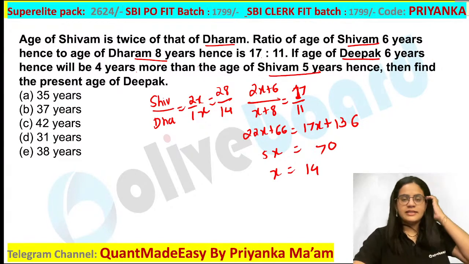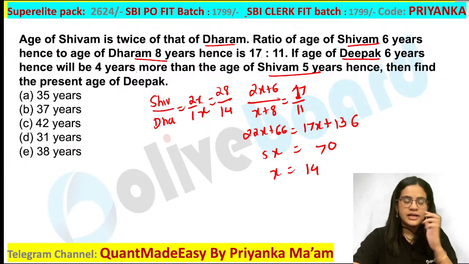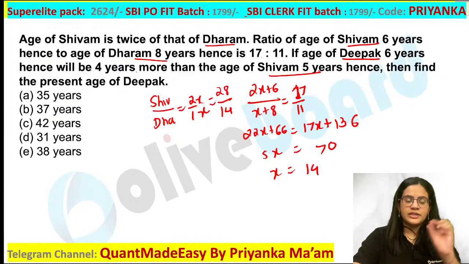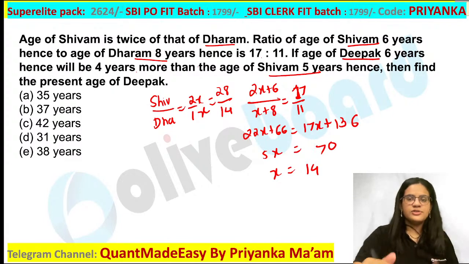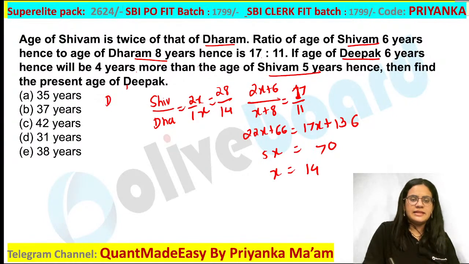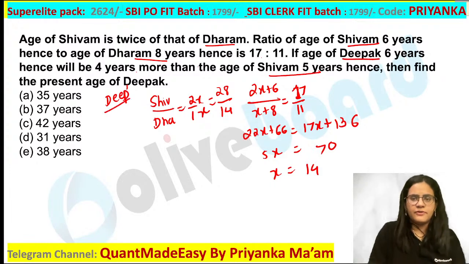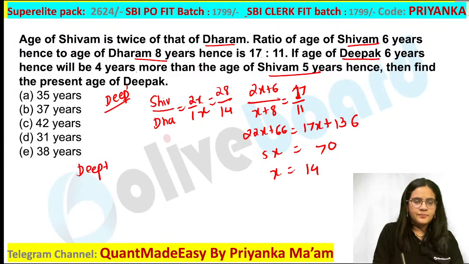Whenever you are getting these kind of complicated questions, it is very important that you always assume present age. If you assume previous value, the addition factor which you have to write will change and there is high possibility of you making a mistake there. So it is better you assume the present age of Deepak as D. Suppose it is D value. So what will you write here? Age of Deepak 6 years hence, so what will be his age? D plus 6.